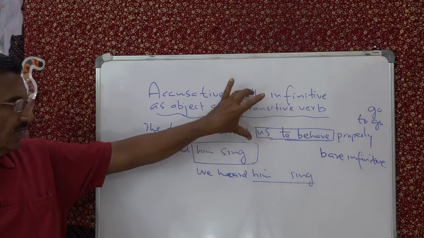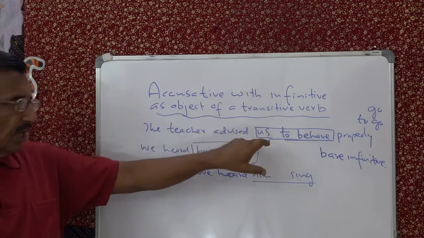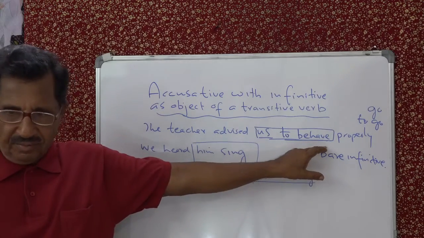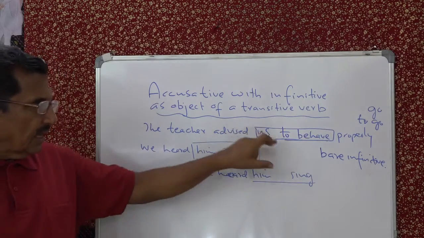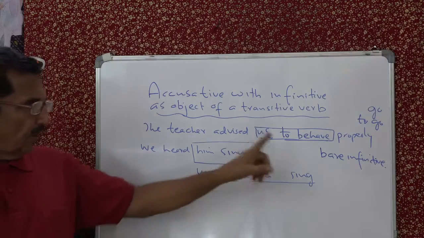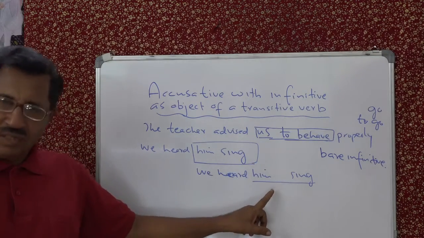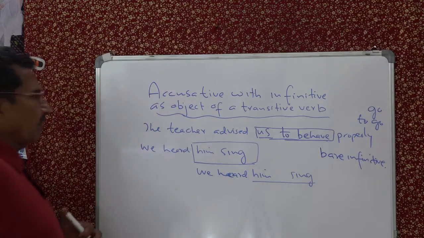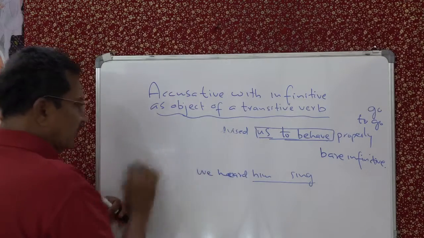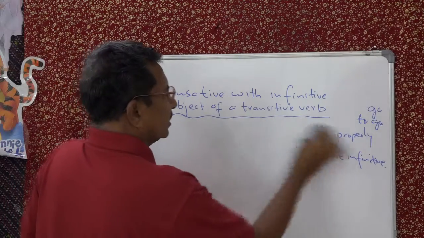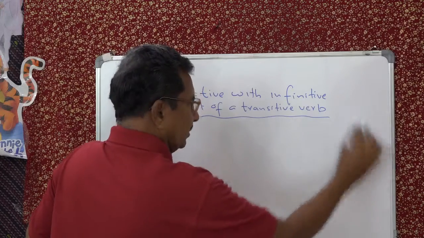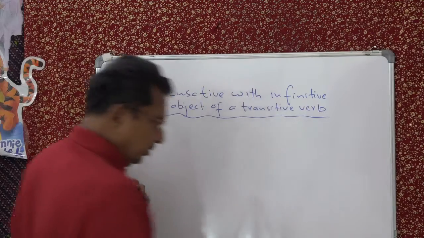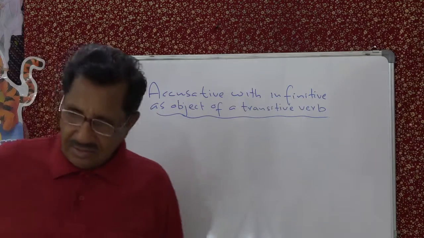First thing is, what is accusative with infinitive? It means an object of a transitive verb plus an infinitive of a verb. And this can appear in two ways. One with to and the other without to. Understand? Okay. Now we can see some examples. For both structures, I will give you some examples. More examples, of course, we should generate ourselves.